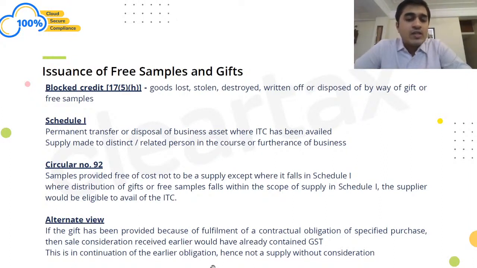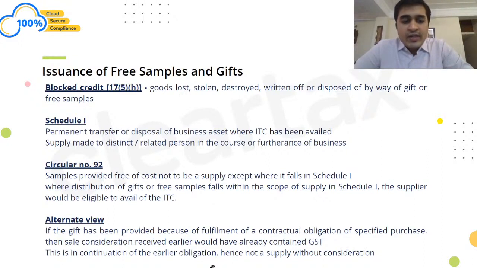Whereas if I would have shown it as a schedule 1 supply and even if I would have taken ITC, my output would have been at 110 rupees. So I would always want to incur a lower loss. So I would want to reverse the ITC and show it as a block credit if the recipient is unregistered. However, if he is registered, then the entire credit chain would not get broken. I would recognize my input at 100 rupees, my output was 110 rupees, and the recipient who's getting the free sample would get the input tax credit on that, right? So this is how free samples given under the GST law should be treated.